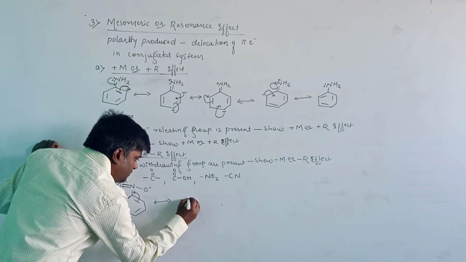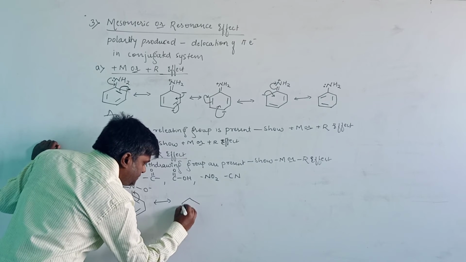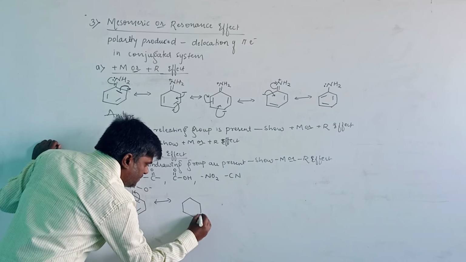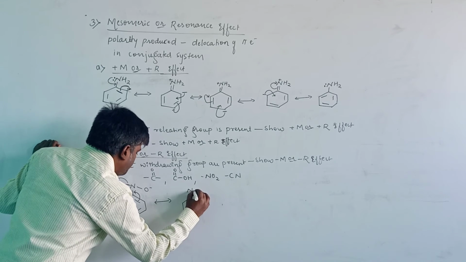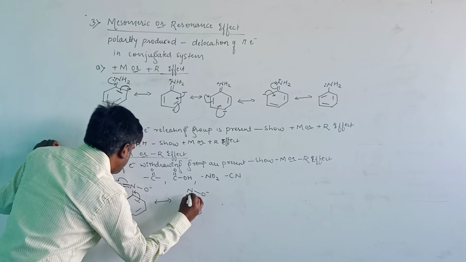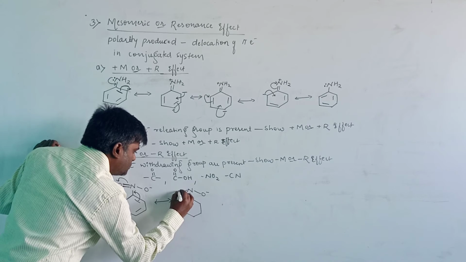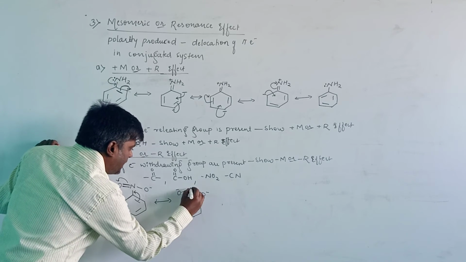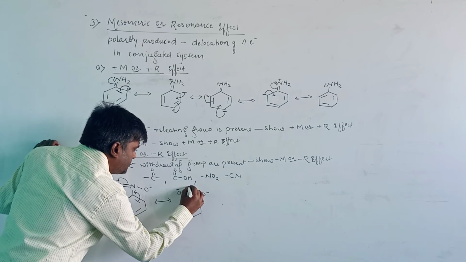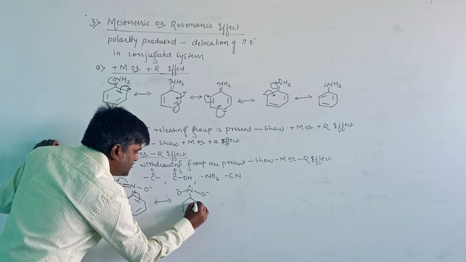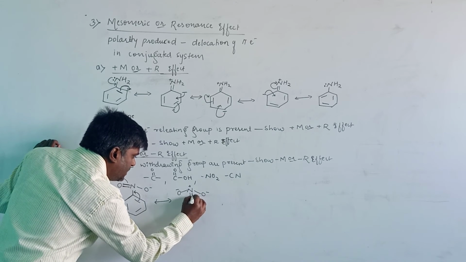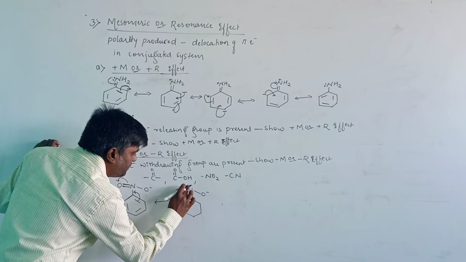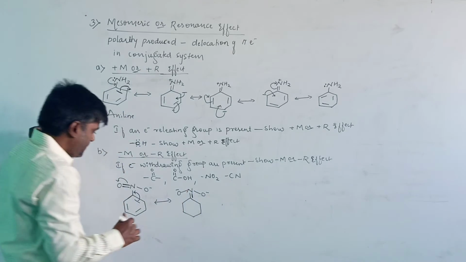Here the structure will become nitrogen, oxygen negative charge here. The nitrogen will get the positive charge here. Then these electrons will shift, then it will get the double bond here, as usual here.